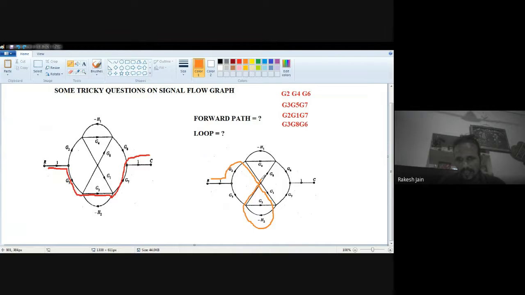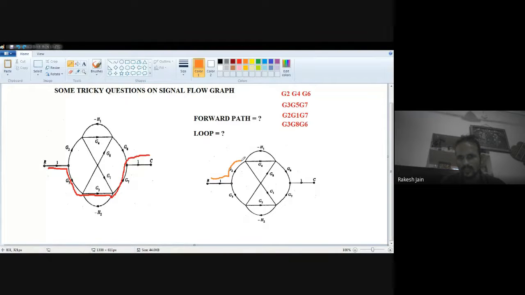Then G8, because they are not touching each other. In the diagram, you may see that they are touching, but actually they are not. Touching means a dot should be there, but there is no dot here. Once again, I am showing you: here there is no dot. It means both the lines cannot touch each other.